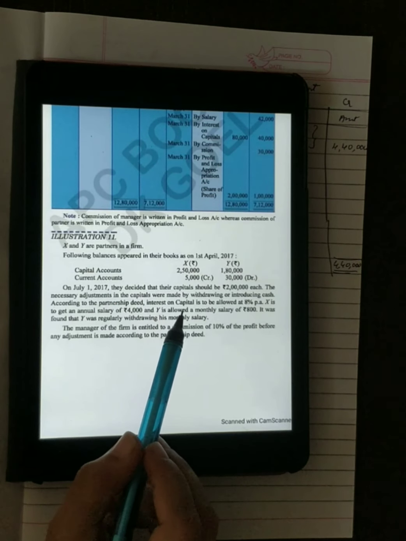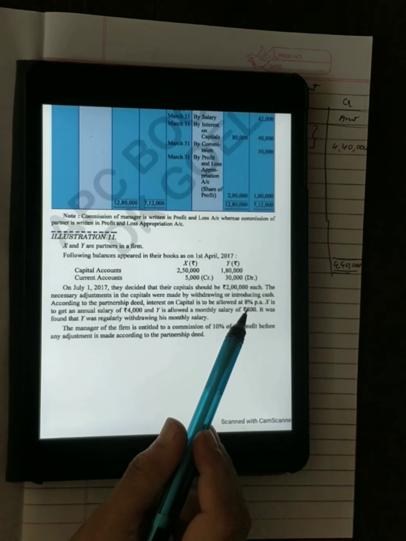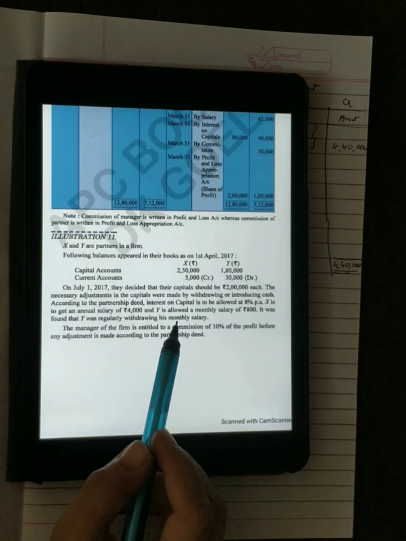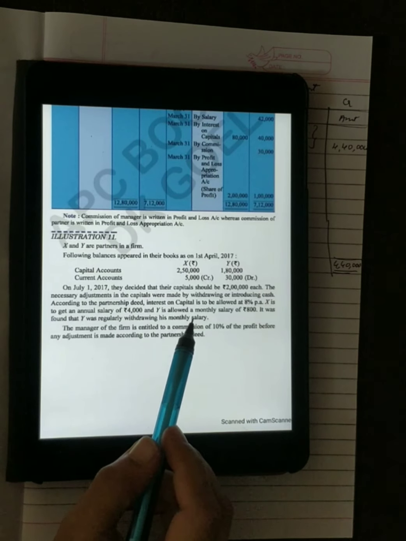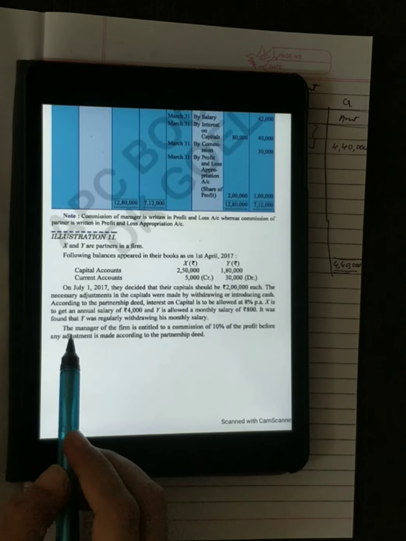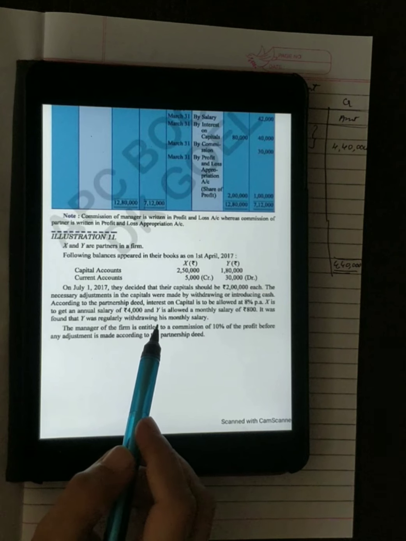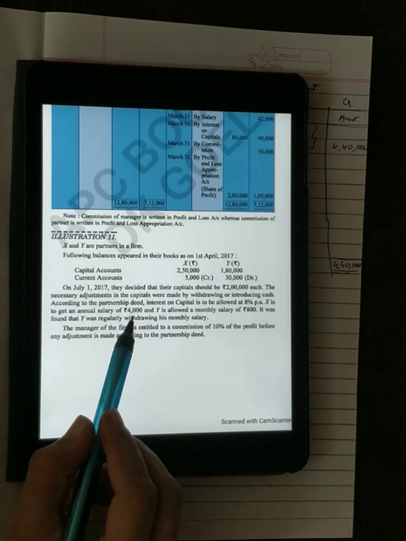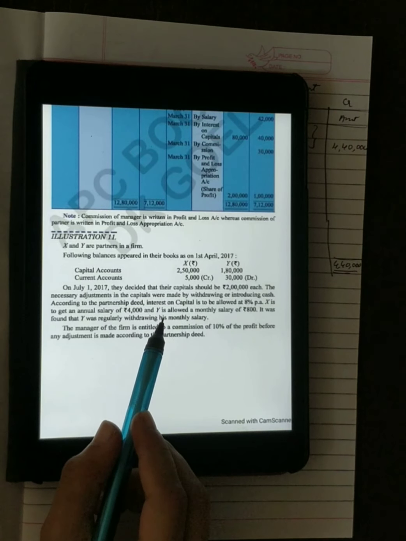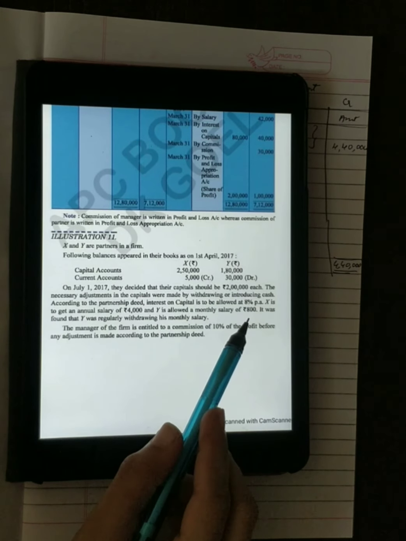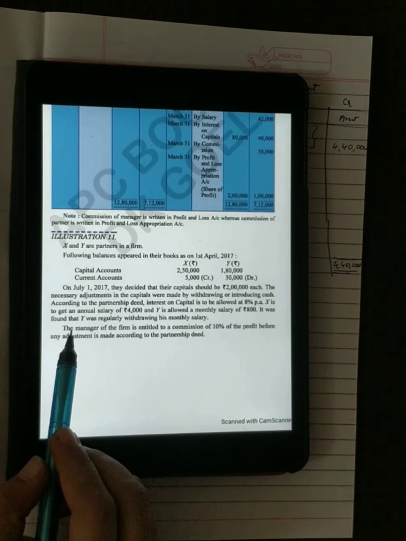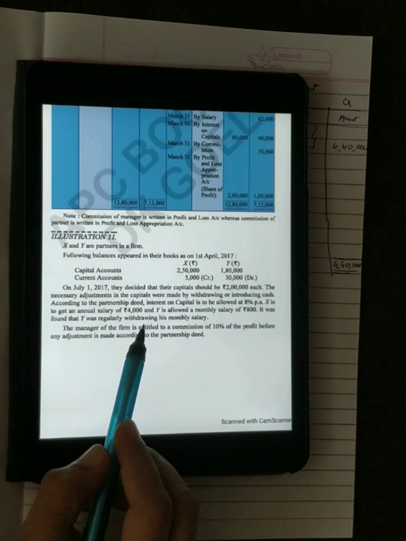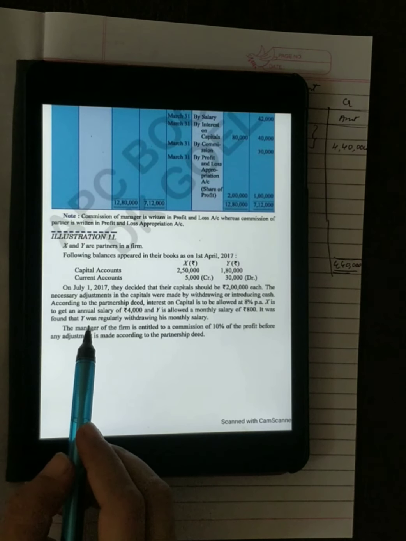According to the partnership deed, interest on capital is allowed at 8% per annum. X is to get an annual salary of 4,000 and Y is allowed the monthly salary of 800. It was found that Y was regularly withdrawing his monthly salary. So they have given us annual salary of X, that is 4,000. They have given us monthly salary of Y, that is 800. So 800 into 12. And it is said that Y was withdrawing his monthly salary. So in case of Y, we also have drawings.